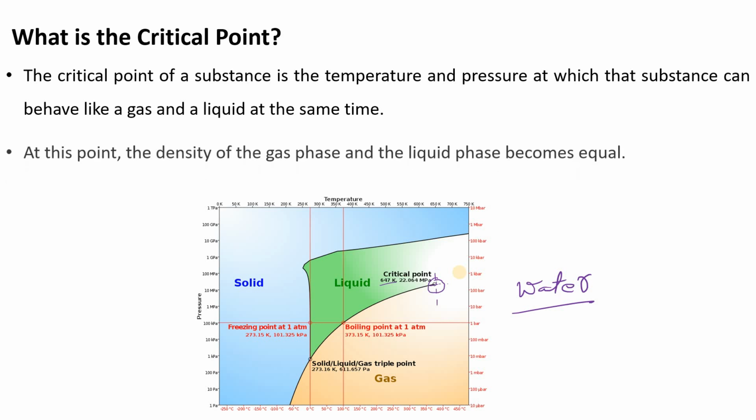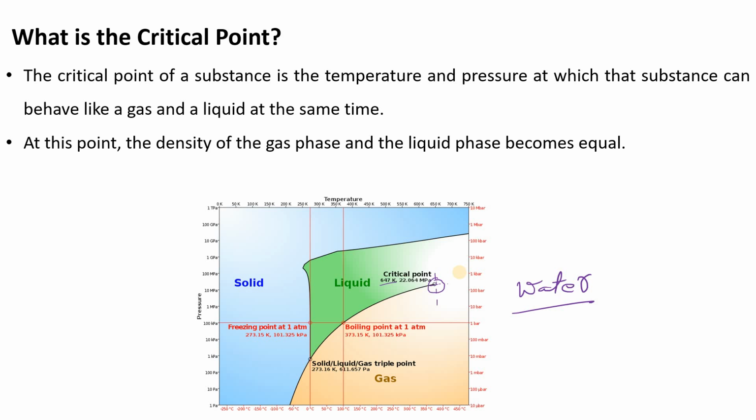So what is the meaning of this critical point? At this point, the density of the gas phase and the density of the liquid phase become equal. Now if you go beyond the critical point, you draw one vertical line and one horizontal line, and beyond this your liquid simply becomes a gas.